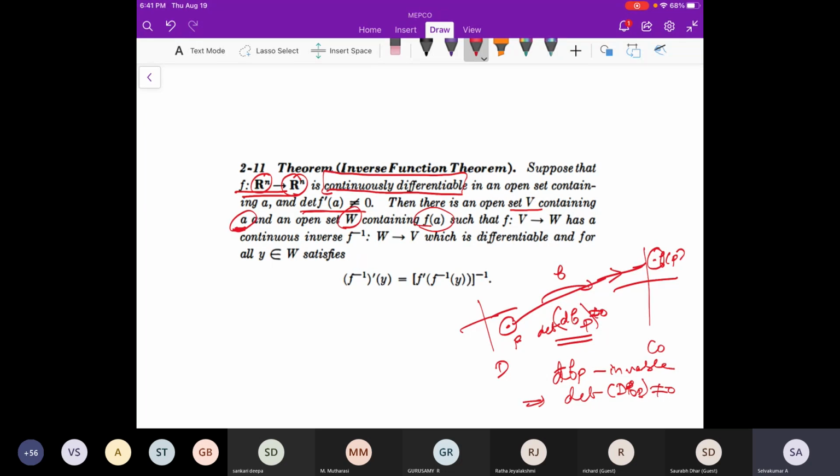Then if the determinant of f dash of x is non-zero, that means f dash is a linear transformation at the point P that is invertible, and then this will happen. Is that fine? One can also explain the proof geometrically, but I don't want to go into the proof. We are going to use these theorems.